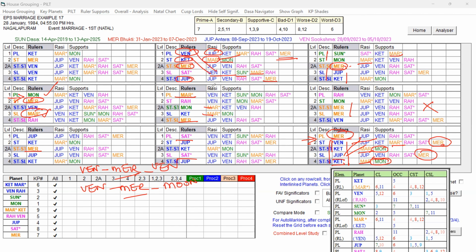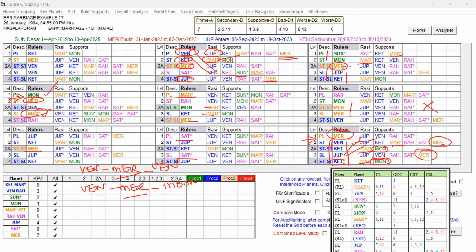You can see this. And once this Antra is over, during the other Moon Antra, which is the destiny planet itself, in the star of Mercury, the unfavorable Mercury itself is playing a role at the star level, further supported by the unfavorable Mars.